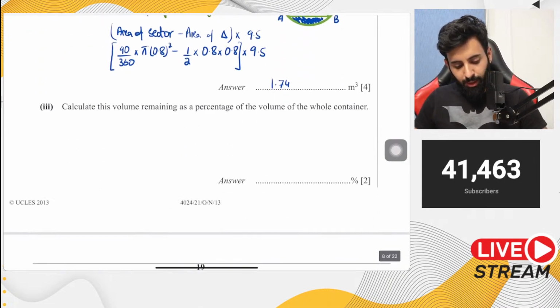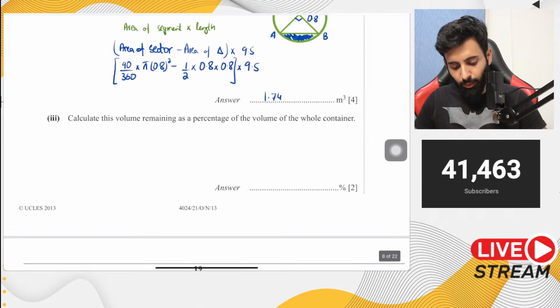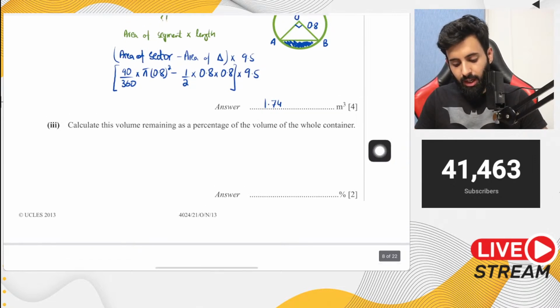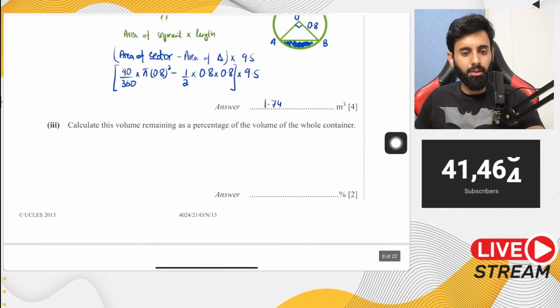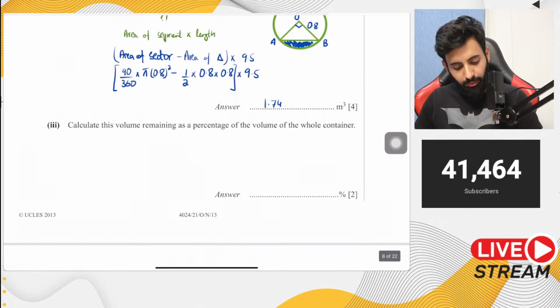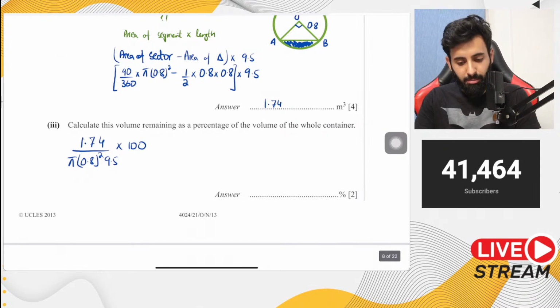Now, part 3. Part 3 says calculate the volume remaining as a percentage of the volume of the whole container. Okay, so as far as the volume remaining is concerned, we've just worked that out. Okay, what is that equal to? That's equal to 1.74 divided by the volume of the whole container. So if you want to calculate the volume of the whole container, that's going to be pi r square into h, and height is 9.5. And since you want this in percentage, so you multiply it by 100.